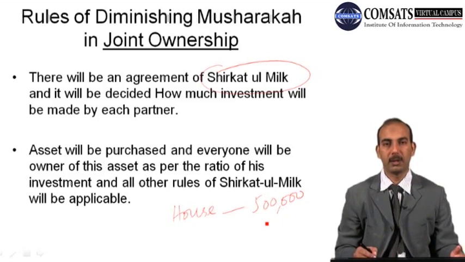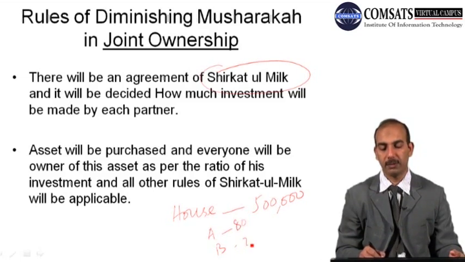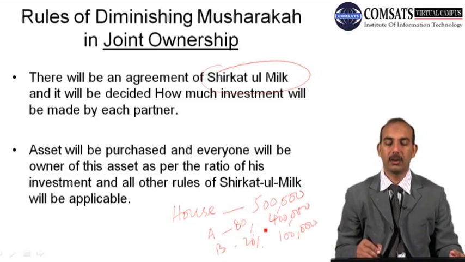This is just for example, otherwise the price of a house should be at least 5 million. But in this case, if there are two partners and they contribute 80% and 20%, then partner A will contribute 400,000 and partner B will contribute 100,000. So accordingly, they are owners of that property in this ratio.